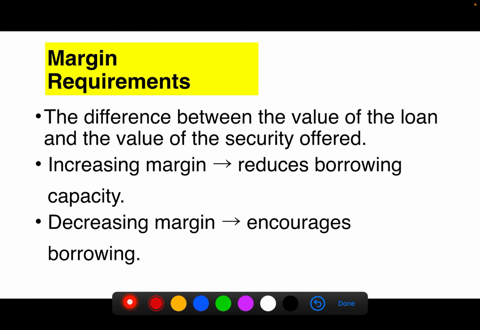As I said, these qualitative tools are not very important. So just have a look at what these tools are, we will not go into depth. Margin requirement is the difference between the value of the loan and the value of the security offered.